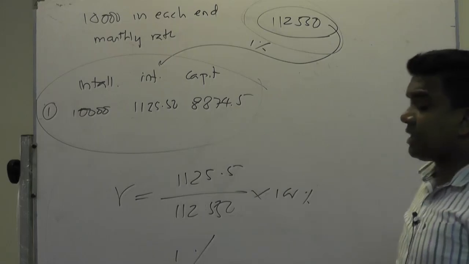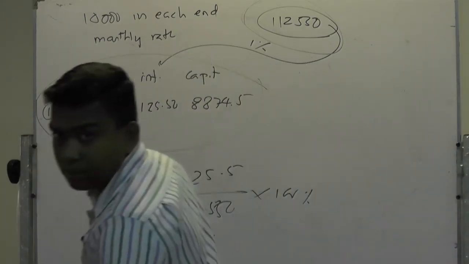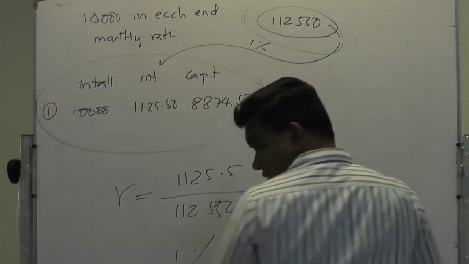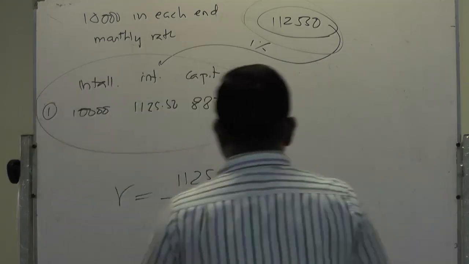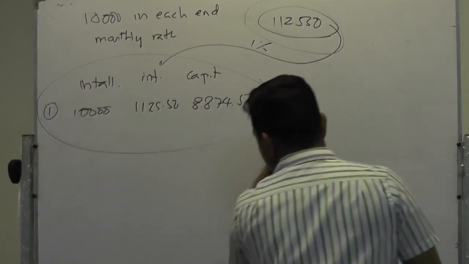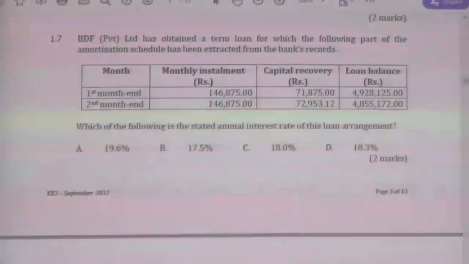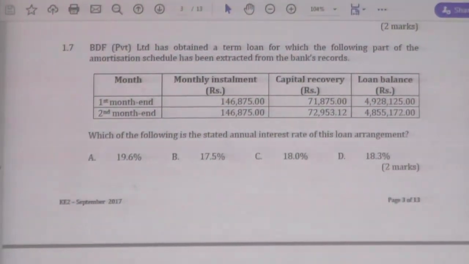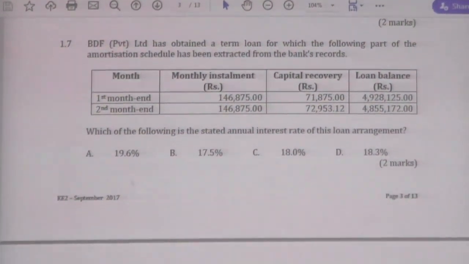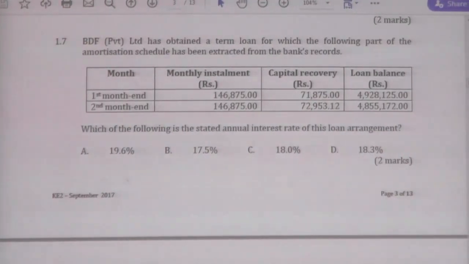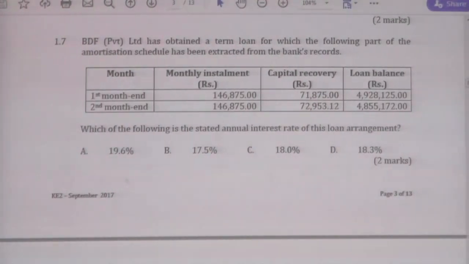Now we have to use the same practice in this example, right? Just look at the screen again to get the information. They have mentioned the loan balance after the first installment, 4,928,125.